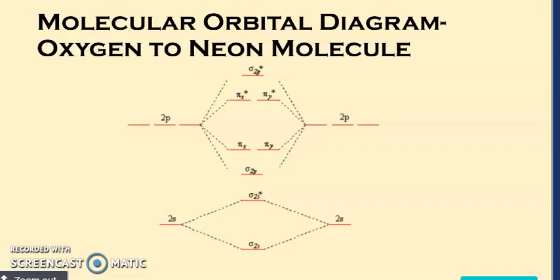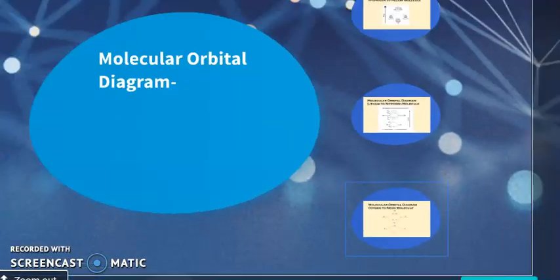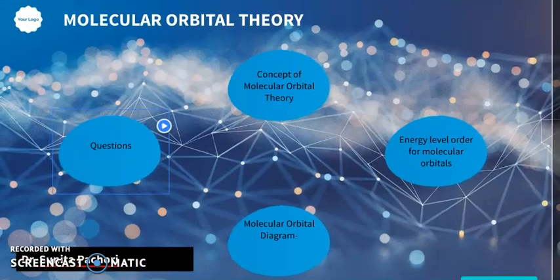Now you can see the 2s is written just below the 2p, because we know the 2s has less energy as compared to 2p. About 1s, we know that it is completely filled, so we can also write KK, which indicates that the 1s orbital of the first shell is completely filled. So what we have discussed starts from hydrogen till atomic number 10, that is neon.